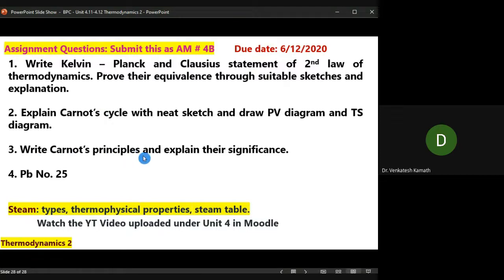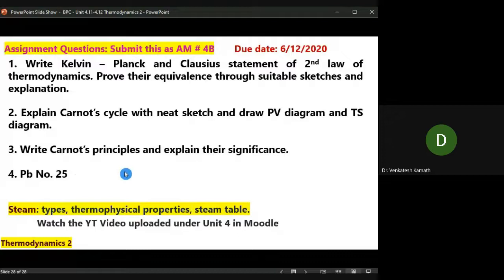Then write Carnot's principle and explain its significance. Refer to K.V. Narayanan again. I have uploaded the book, K.V. Narayanan Thermodynamics 2, for part 2. It's under the books and syllabus section. Refer to that. So 3 questions are from K.V. Narayanan. The explanation is already there. You have to make notes point-wise. Read it and write in points.